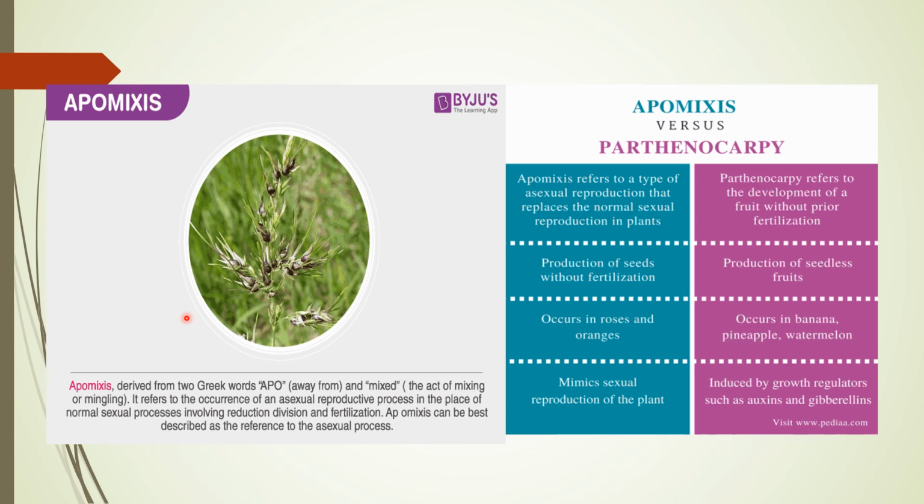They can use apomictic seed to raise the new variety every year. The most important use of apomixis is in the hybrid seed industry. Here I have shown you the difference between apomixis and parthenocarpy, and now you can correlate it very easily.